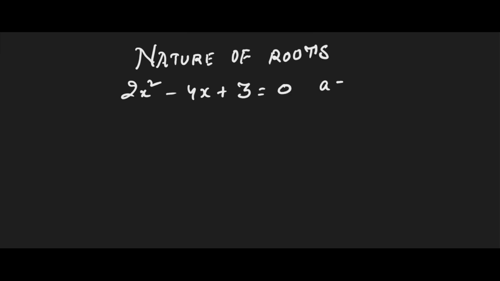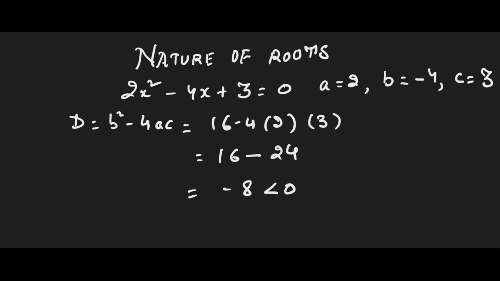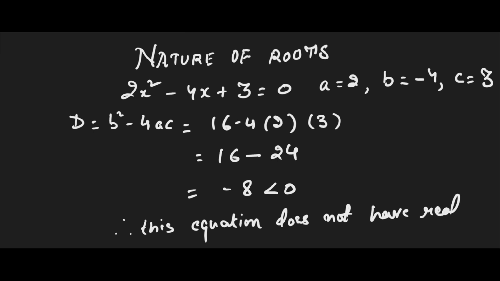Here a is 2, b is minus 4 and c is 3. So D is b square minus 4ac, which is 16 minus 4 into 2 into 3, which is 16 minus 24, which is minus 8, which is less than 0. Therefore, this equation does not have real roots.